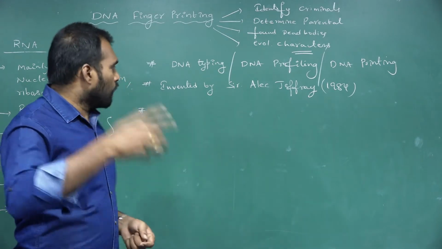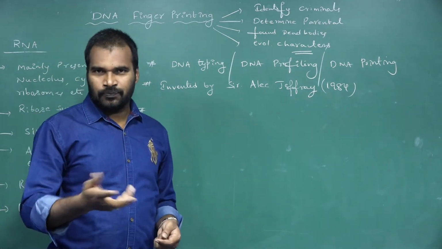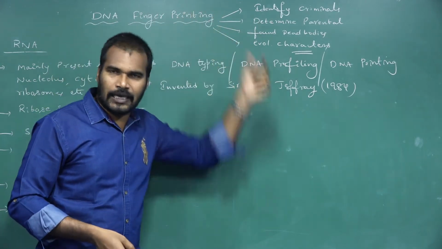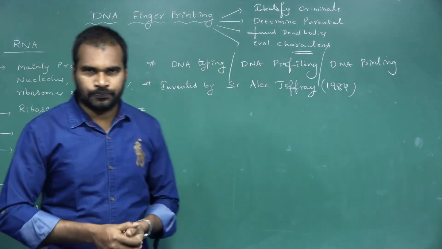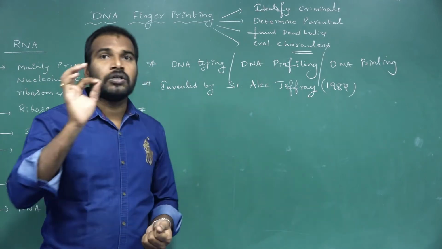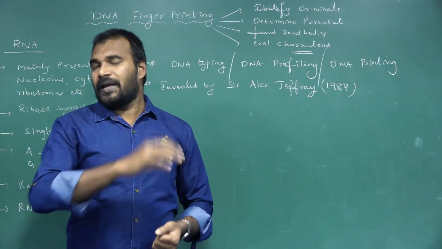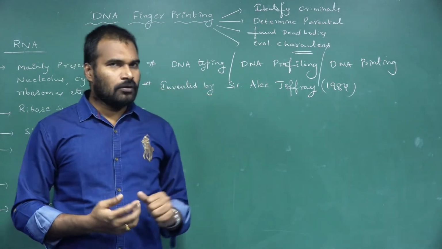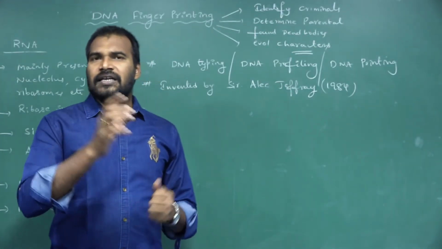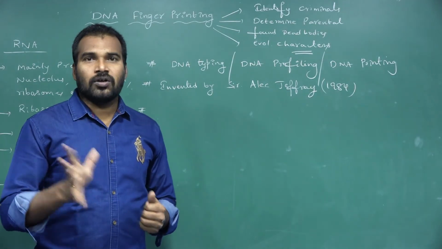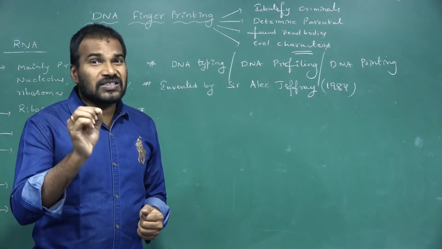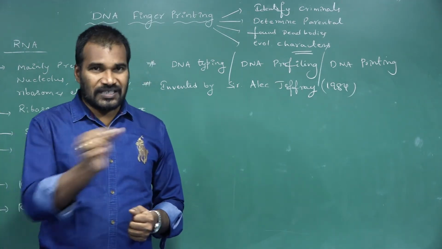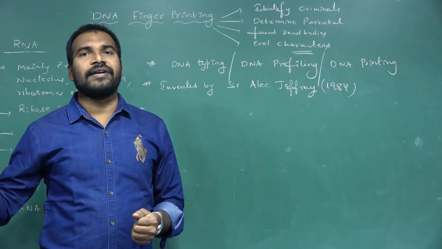So to identify that, the new technology, DNA fingerprinting, also called DNA typing, was introduced. And this is also called DNA printing. On what basis does this DNA printing work? DNA fingerprinting is based on the sequence of nitrogenous bases involved in the DNA.